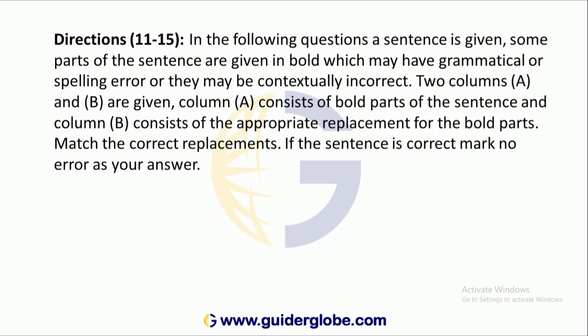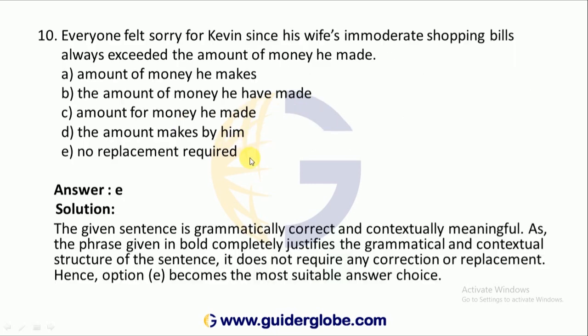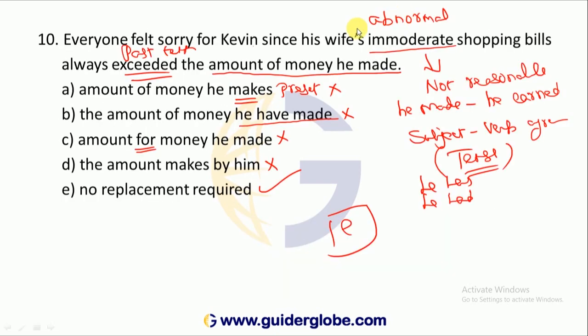Question number 11 to 15. Read the instructions carefully. In the following questions, a sentence is given. Some parts of the sentence are given in bold, which may have grammatical or spelling error, or they may be contextually incorrect. Two columns A and B are given. Column A consists of bold parts of the sentence and column B consists of the appropriate replacement for the bold parts. Okay, here in these questions underlined portion was already given, right?